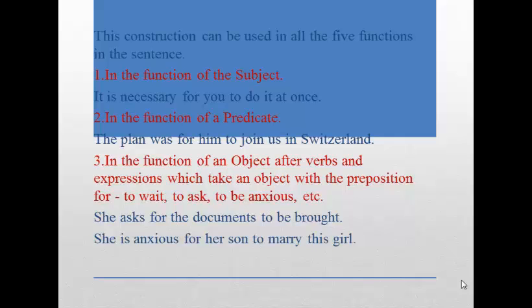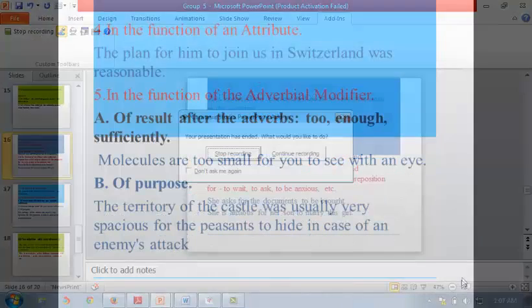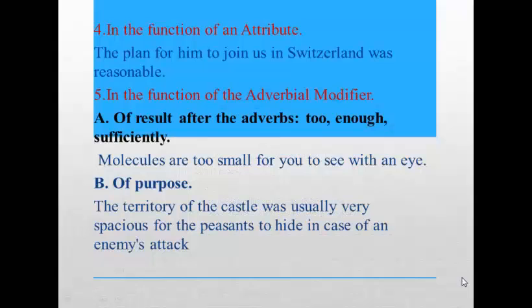Number three: in the function of an object after verbs and expressions which take an object with the preposition for, such as to ask, to be anxious, and so on. Example number one: She asks for the documents to be blocked. Example number two: She is anxious for her son to marry this girl. Number four: in the function of an attribute. Example: The plan for him to join us in Switzerland was reasonable.